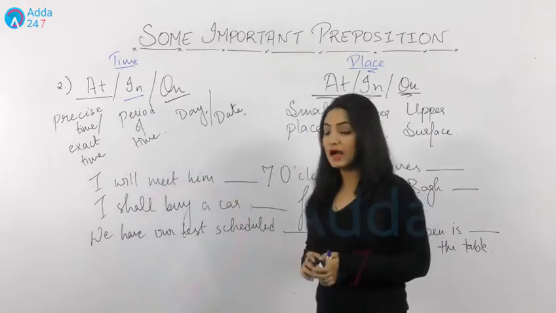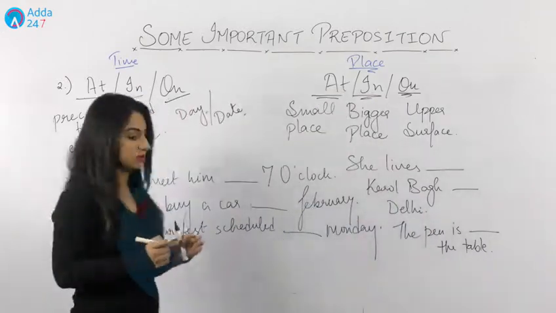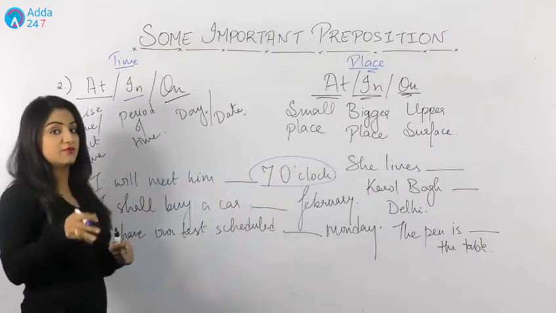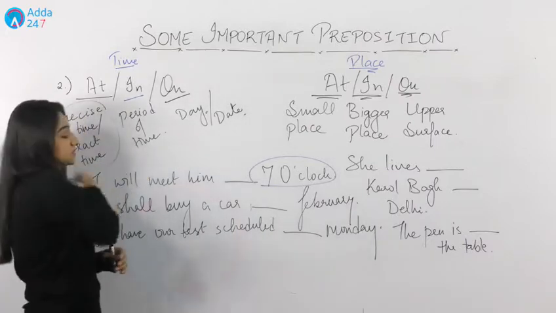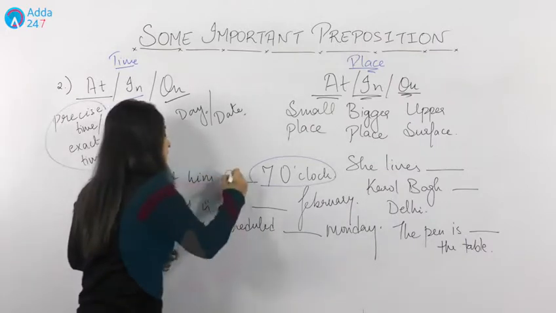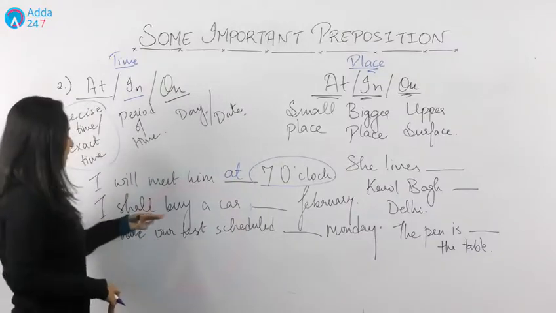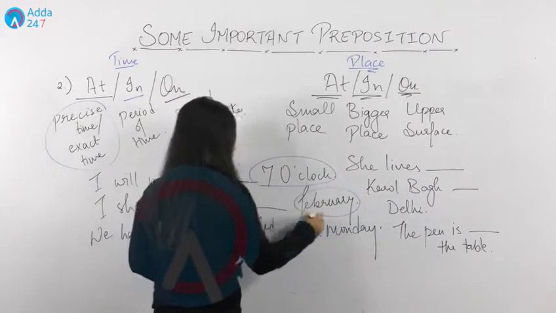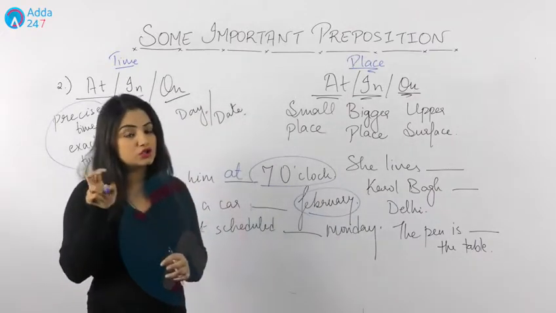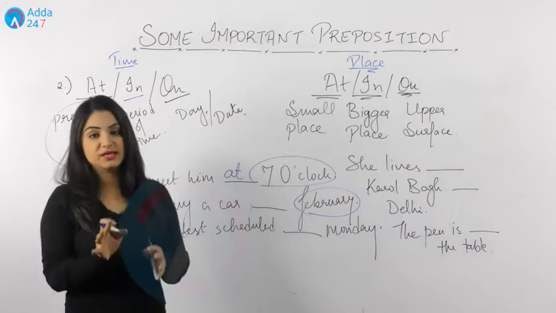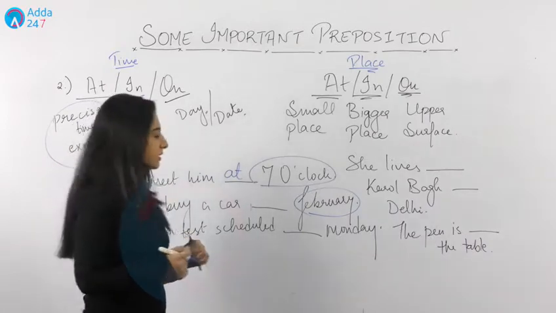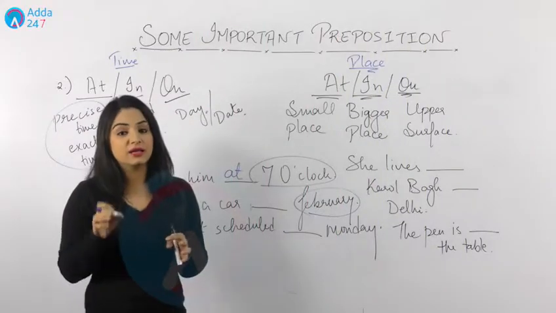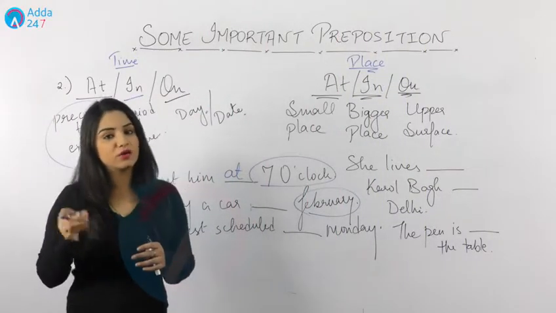The first is, I will meet him dash 7 o'clock. Now here you can see you have a precise time mentioned. At 7 o'clock I will be there. Why? Because I told you when we have precise time or exact time, we use at with it. Next is, I shall buy a car dash February. Now here we have mentioned February, and February is not of 1 or 2 days. It's of 28 or 29 days, isn't it? So we have a period of time. I can buy a car on any of these 28 or 29 days.